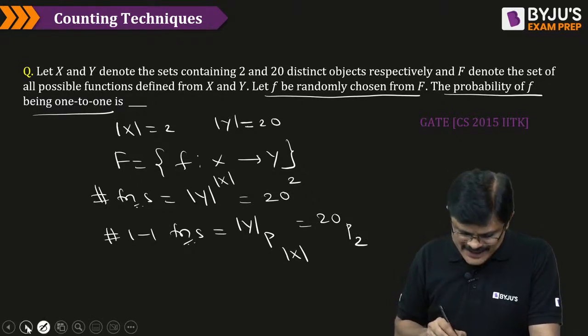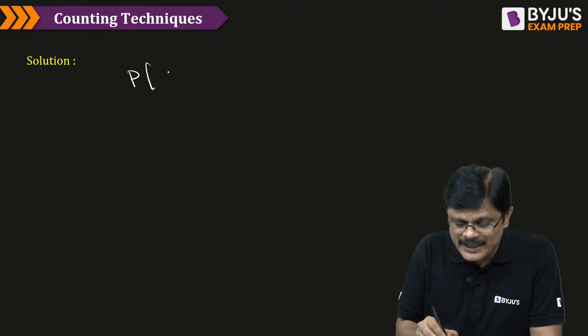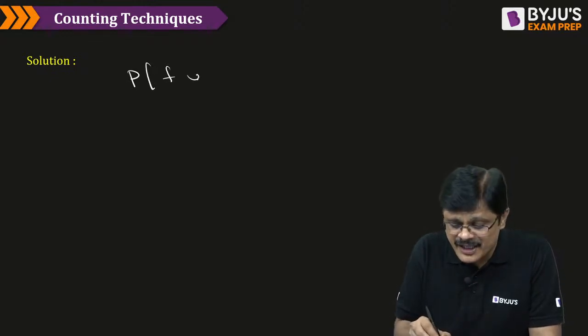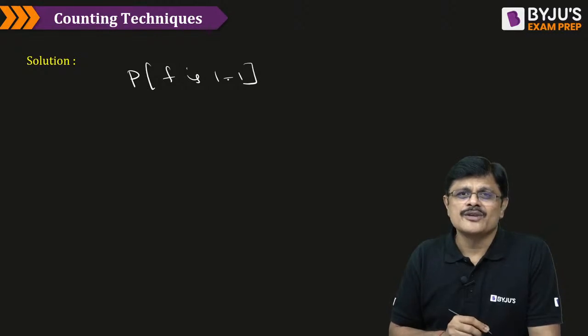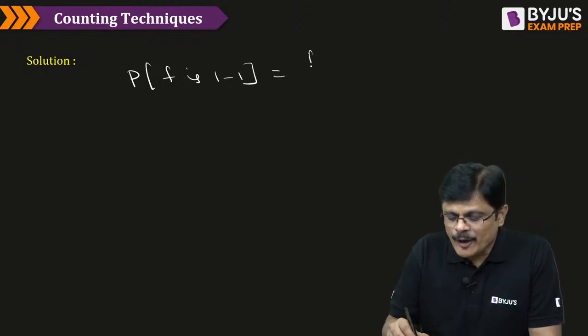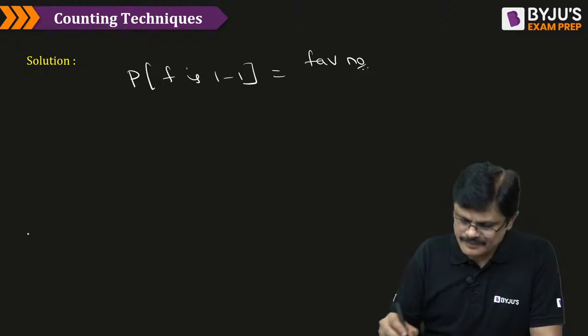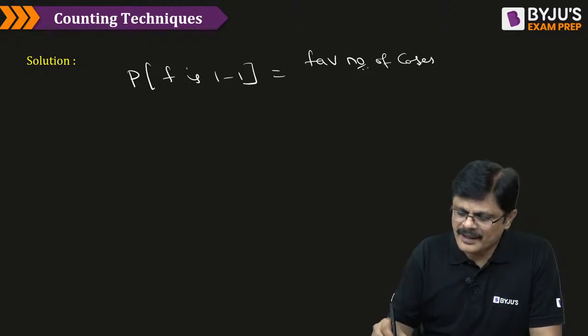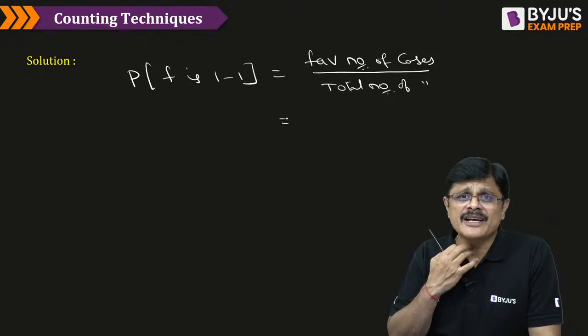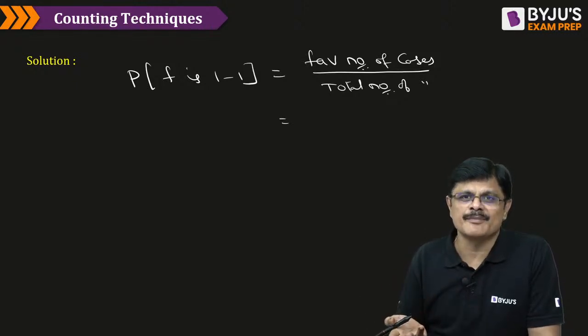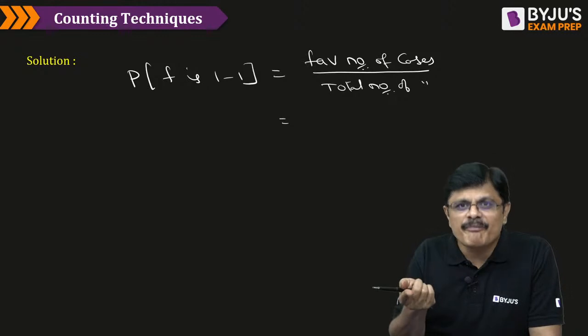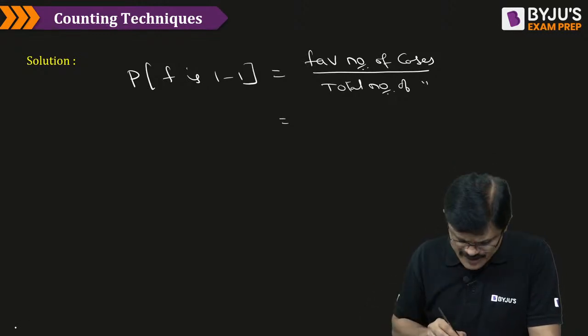Now what is he asking, sir? He is asking you to find the probability that a randomly selected function is 1, 1. So what is probability, my dear friends? Favorable number of cases divided by total number of cases. So what about favorable number of cases? Number of 1, 1 functions. So how many 1, 1 functions are there?